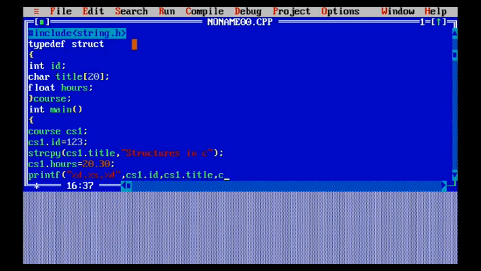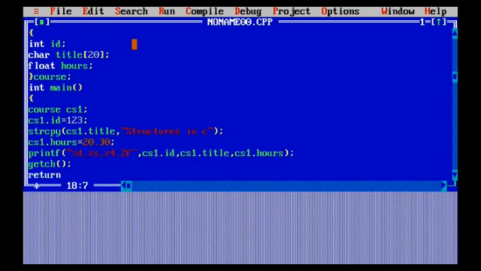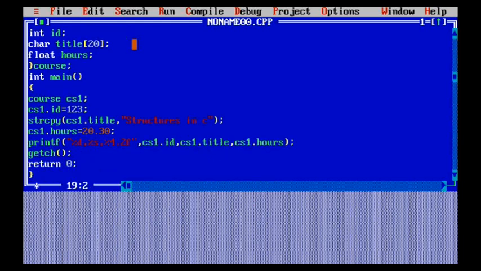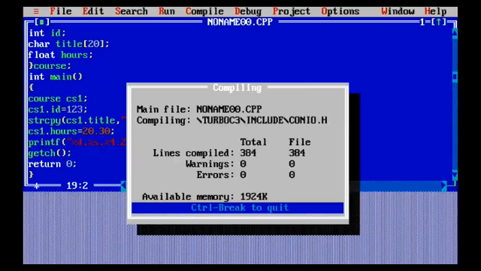Then I have given over here cs1.title. Here you have to write cs1.title because I have created object one only. If you have created two objects, you can again and again enter those values, you can check those values and work accordingly. So that is the way through which you can work with structures and implement and show that value.